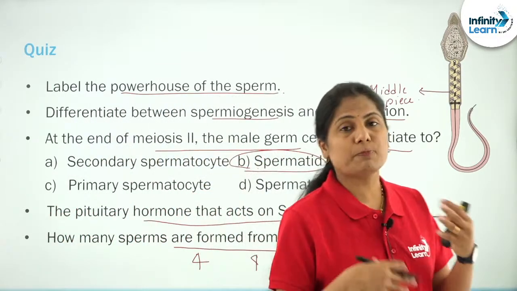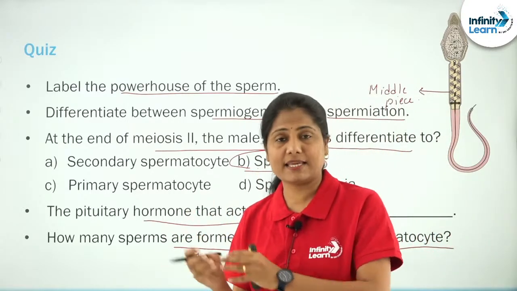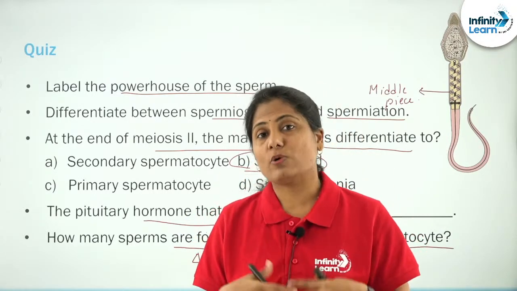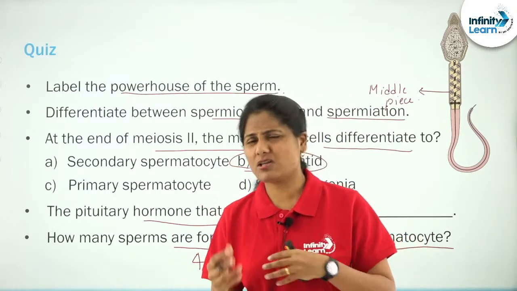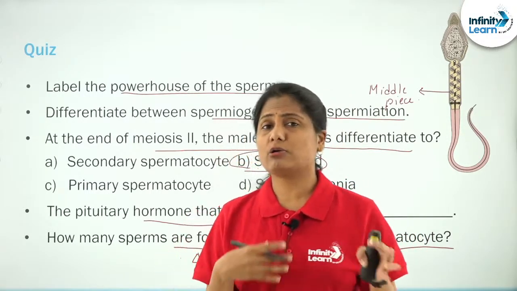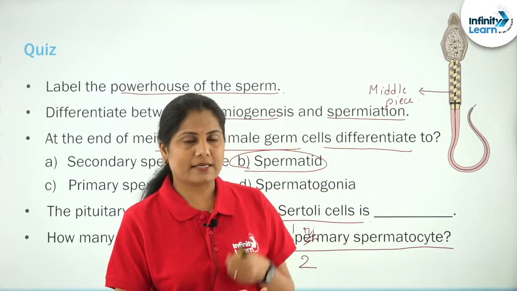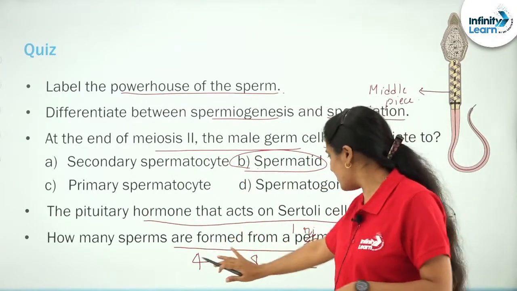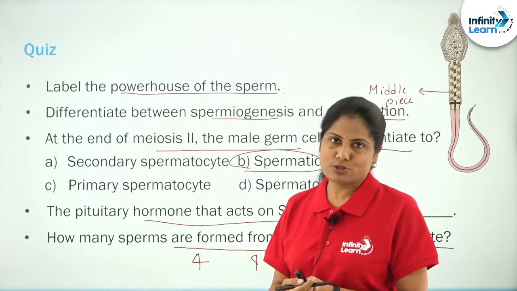So 2 spermatozoa are formed from one secondary spermatocyte, and 4 spermatozoa from one primary spermatocyte. Based on this, the numbers can vary; they can go about asking 100 and 400 and all that. If it is one primary spermatocyte, it is 4 spermatozoa. Secondary, it will be 2 spermatozoa.